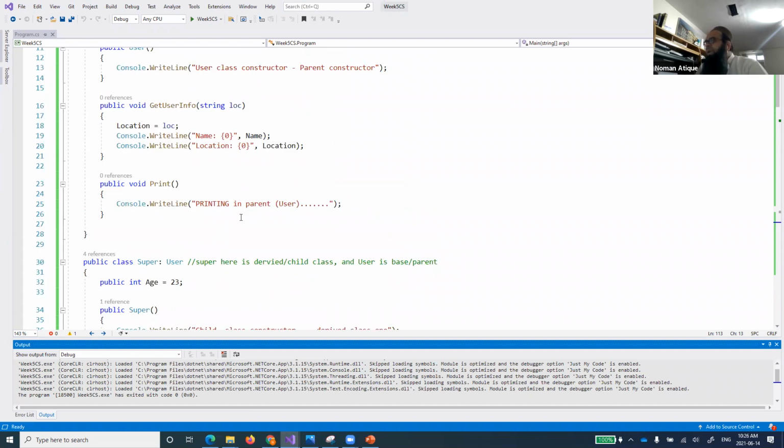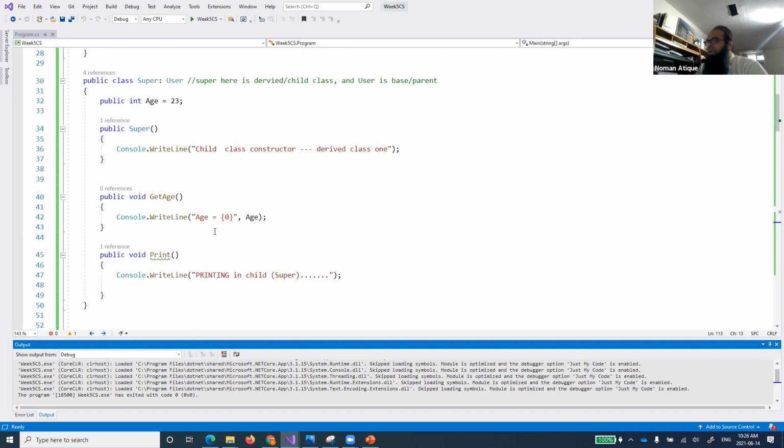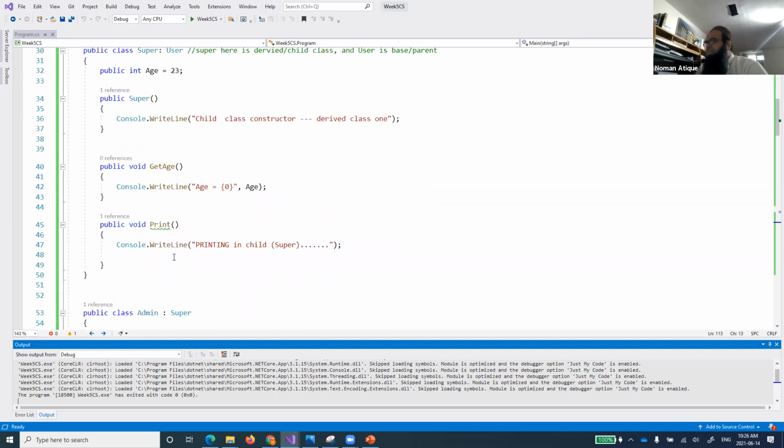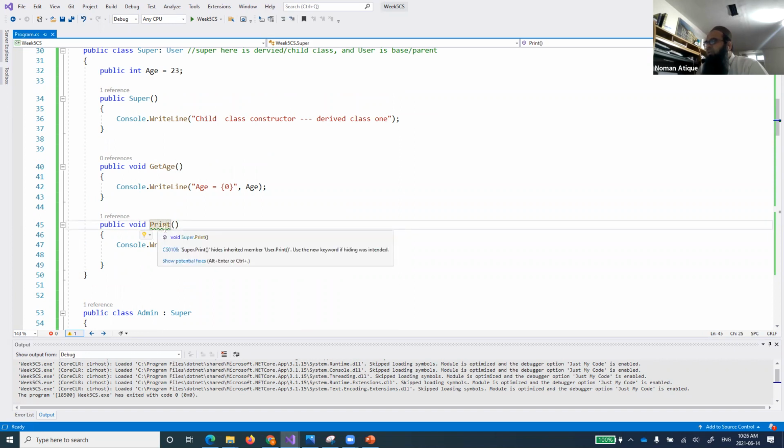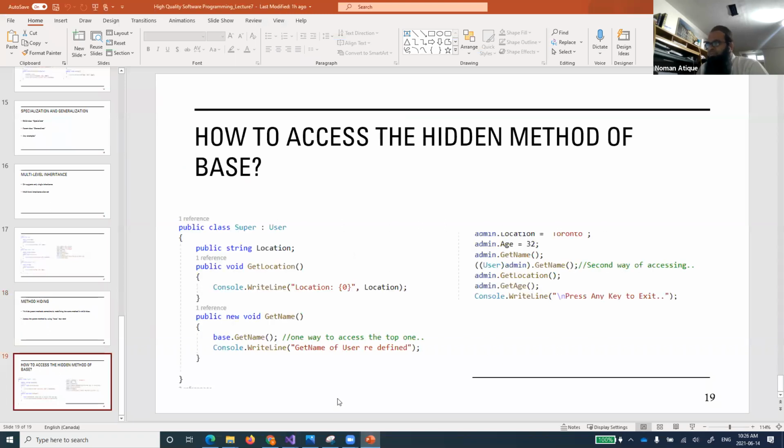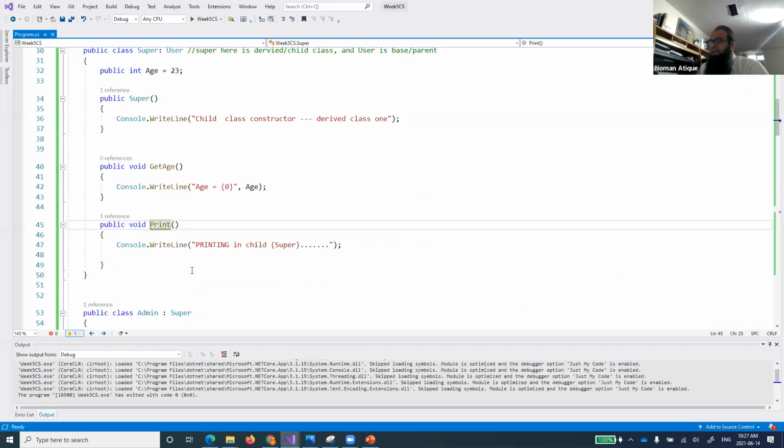So printing in parent is basically not coming over here. Whenever you are using this super.print, it will do the hiding of that one. So rather than calling this function directly, you use the new keyword if hiding was intended. If you want to really hide that function from here, you have to define a new keyword. Let me just show you. We will just define a new keyword with this public, and see what it does now.